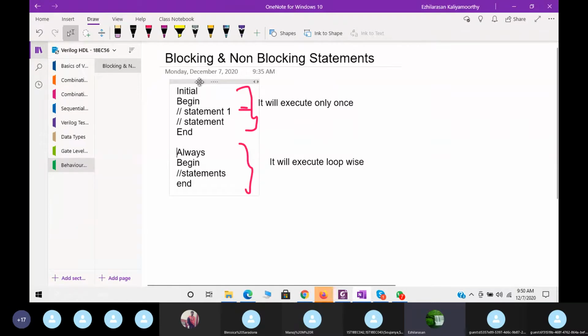If you write multiple initial statements, then all those initial statements will execute concurrently. In the sense, if you write statements with a delay, all the concurrent statements start with the same amount of delay only, as we have seen in the previous classes with some examples.